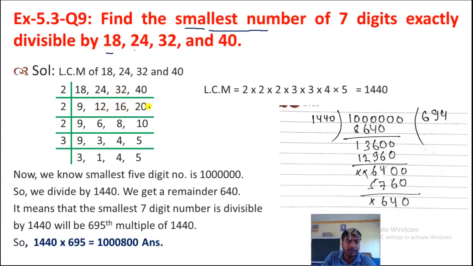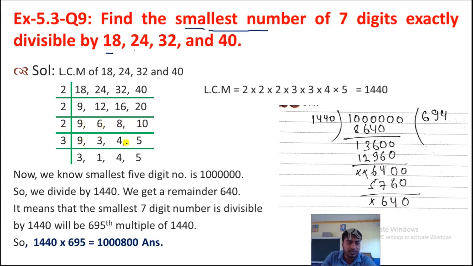12, 16 and 20 we can divide by 2, so we will take 2, and 9 as it is we will write here, because 9 we cannot divide by 2. Okay, now 2 6s are 12, 2 8s are 16, 2 10s are 20. Now 6, 8 and 10 we can divide by 2, so we will take here 2, and 9 as it is we will write here.